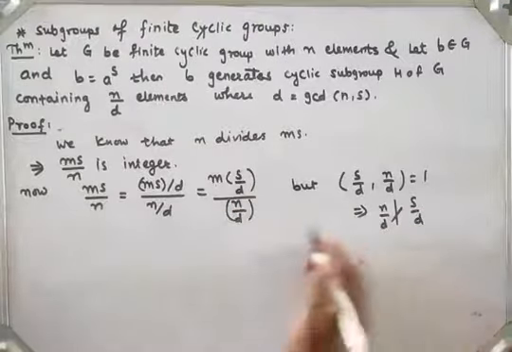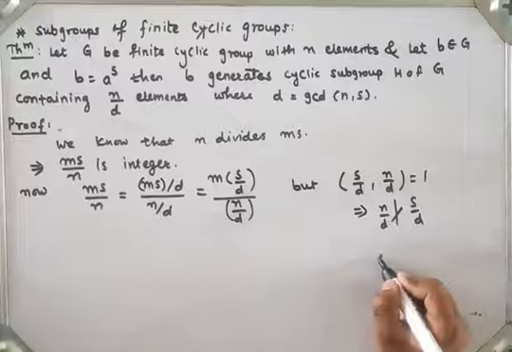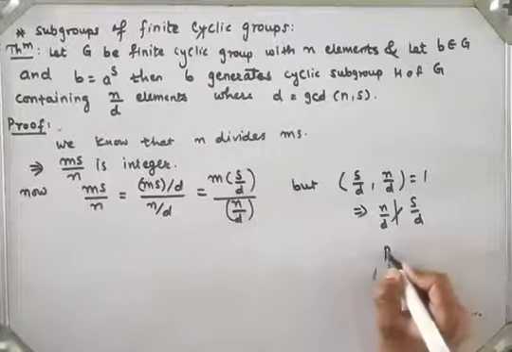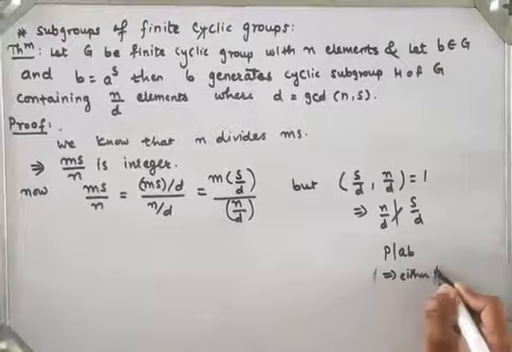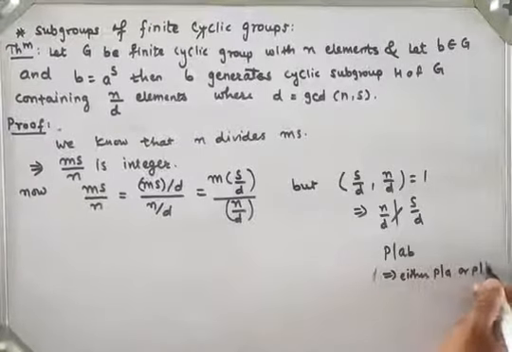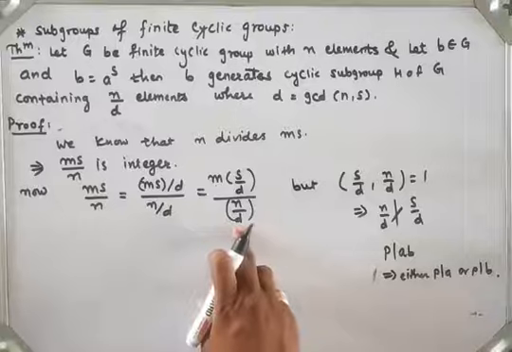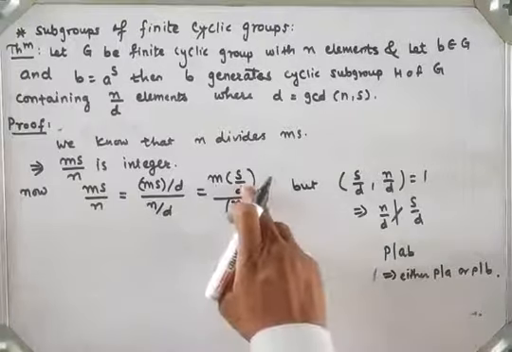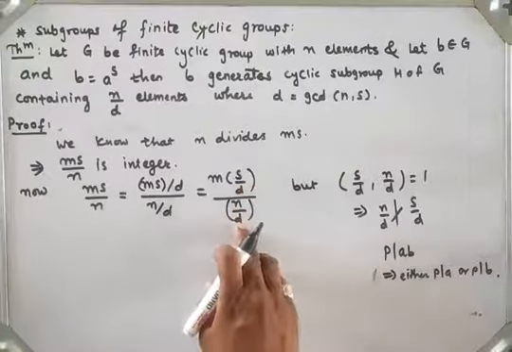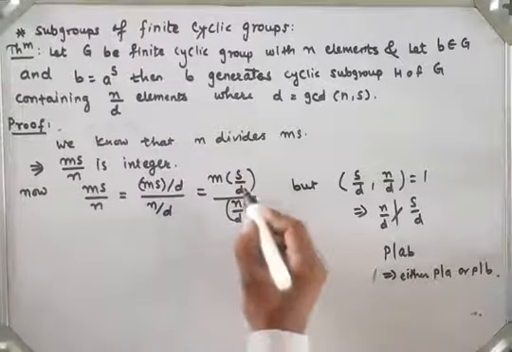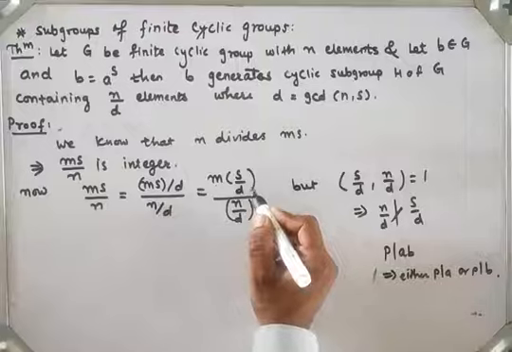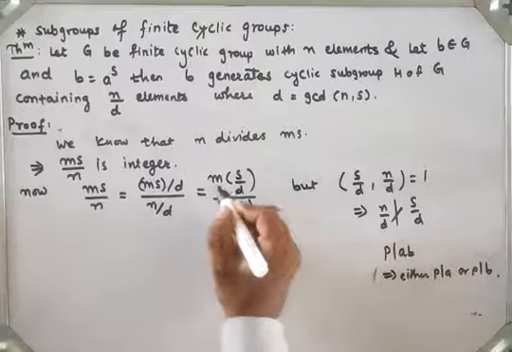But we have Euclid's lemma: if a prime number p divides a into b, then either p divides a or p divides b. So since n by d does not divide s by d, n by d divides m. Here the GCD of these two numbers is equal to 1, which means n by d divides m.